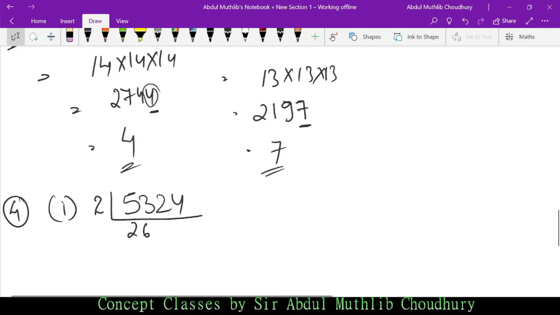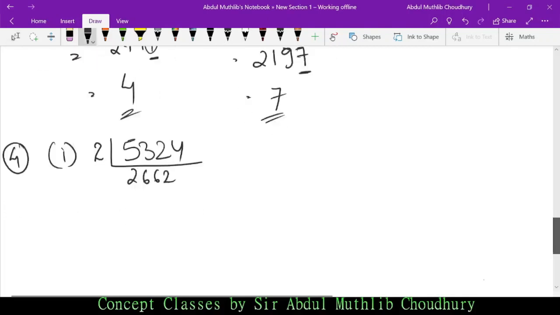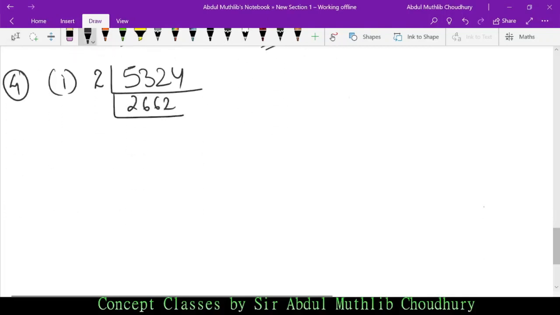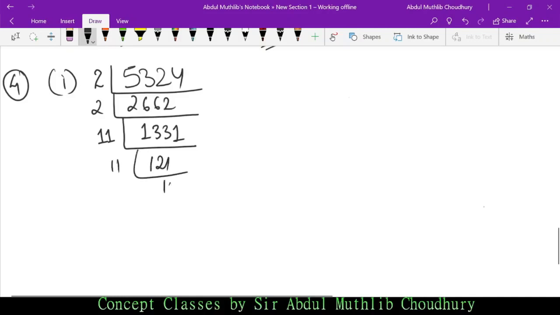So 5324 by 2 is 2662. Then 2 is 1331. Then it will not go with 2 or 3. Do not try with 4, 5 or 6. Though it will not go with 4, do not try with 4. Why? Because 4 is a composite number, not a prime. Then it will be factorized by 11. 11 into 11 is 121. 11 into 121 is 1331.